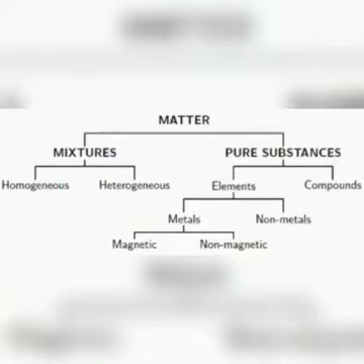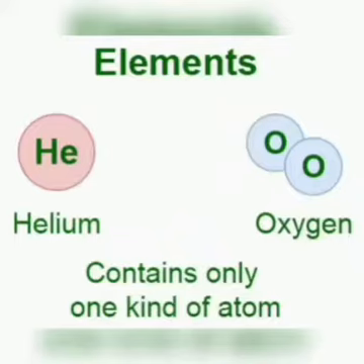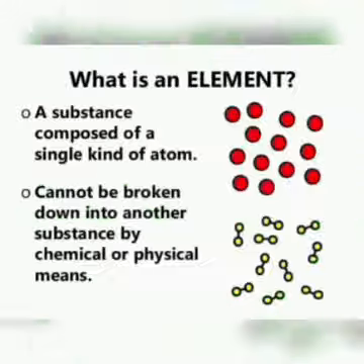Element. An element is a simple substance that cannot be broken down into anything simpler. Elements we are going to classify on the basis of their characteristic properties.